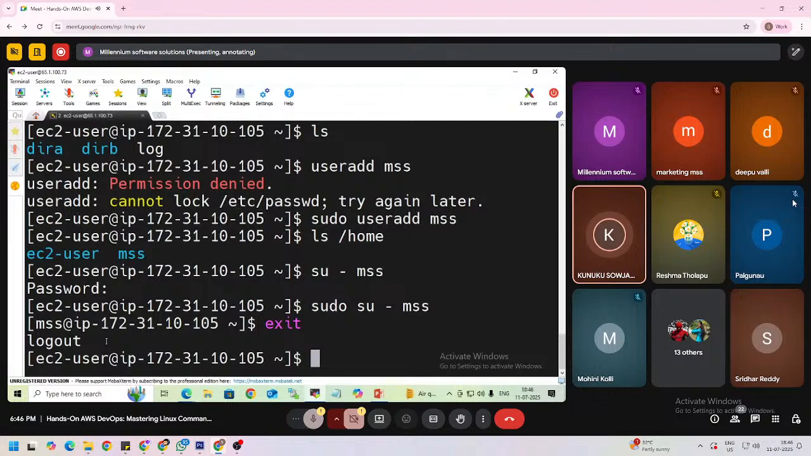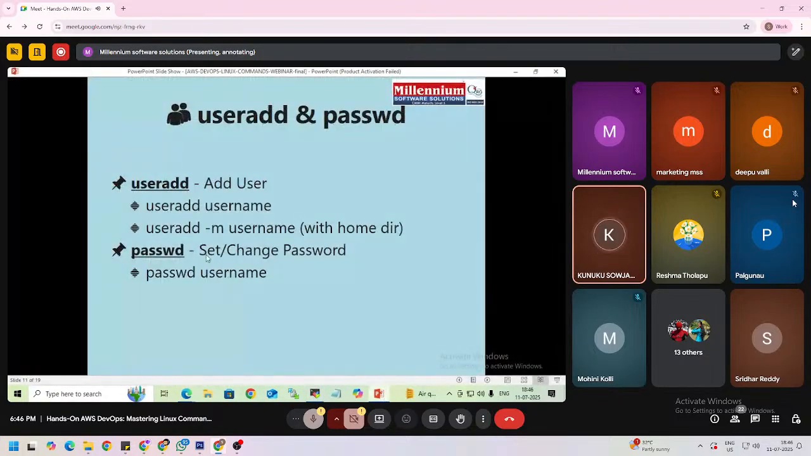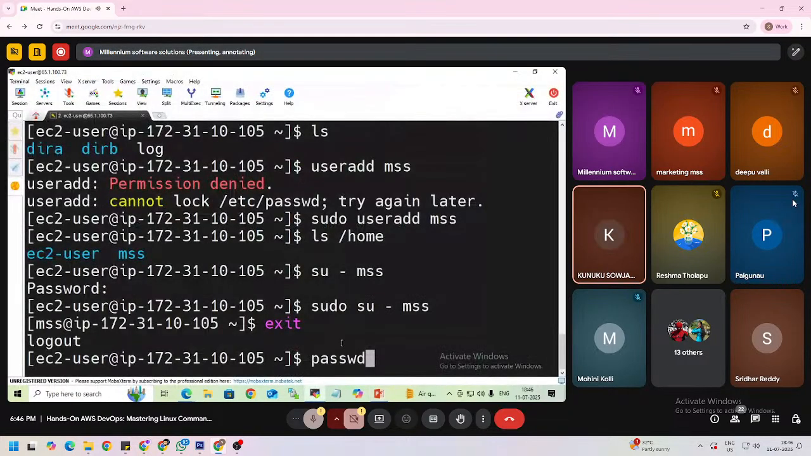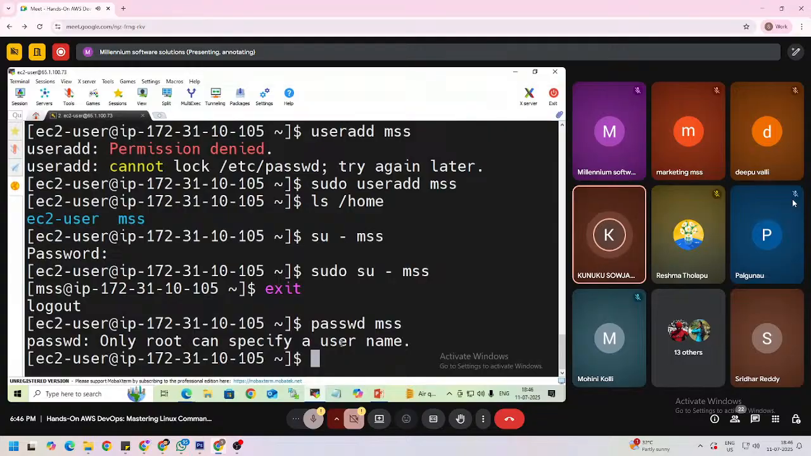If you want to set up a password for that user, we need to use the passwd command. So passwd and give the user name. It will ask for a password. Here it throws an error: only root can specify a username.